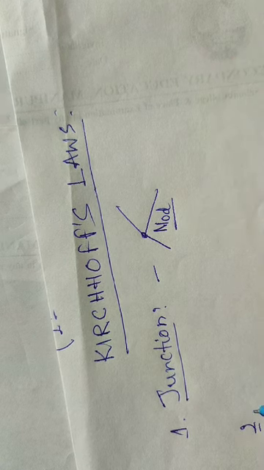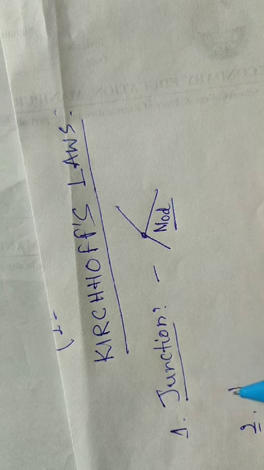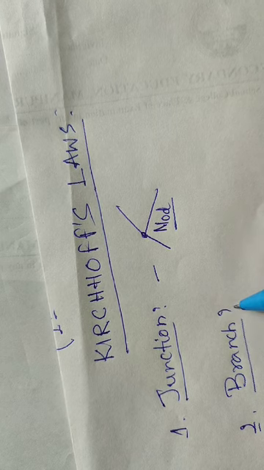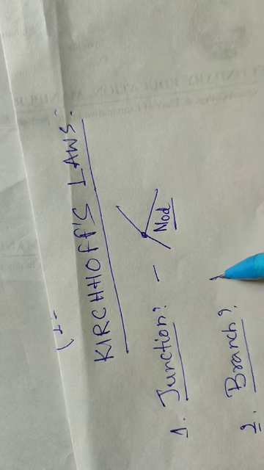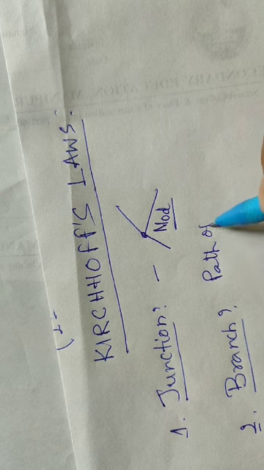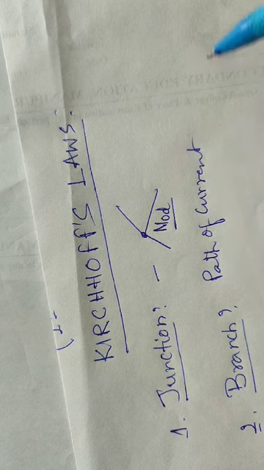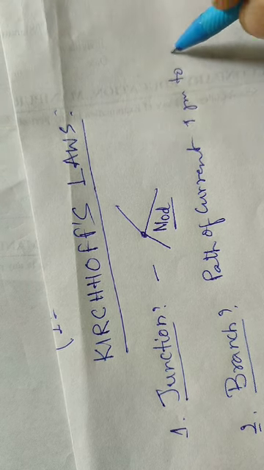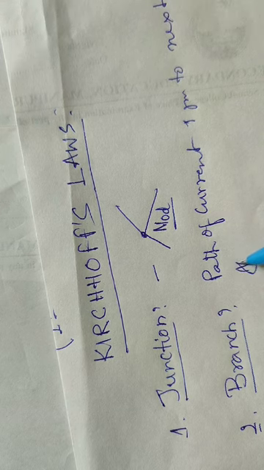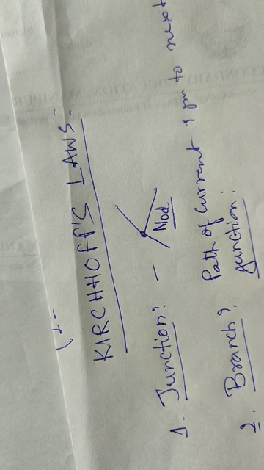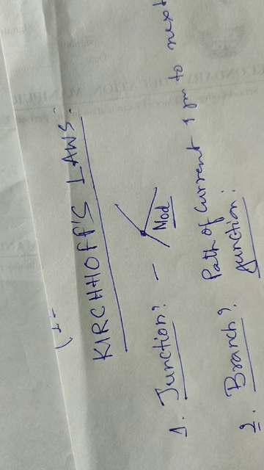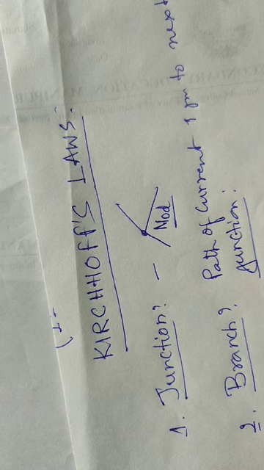The second one we have to know about the circuit is the branch of the circuit. What is it? Actually, it is the part of the circuit carrying current from one junction to the next junction, and the magnitude of current in a branch remains unchanged, it remains constant. It means the current through any element in the branch is the same.